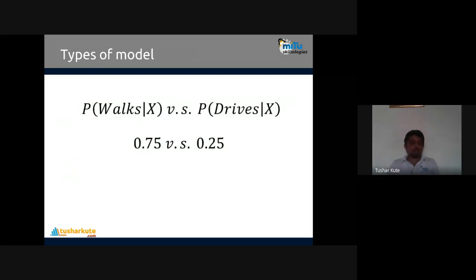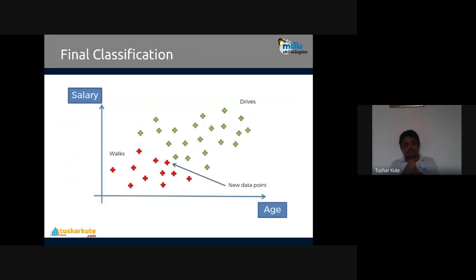So if you compare both of them, 75% against 25%, the class of the new data point will be walker. So he will be walker, he will be red. See this. This is the method by which classification is done with the help of Naive Bayes classifiers. So using the Bayesian probability theorem, the Naive Bayes classifier is created, and this is how the classification of the respective data is done using the Bayesian classifier.